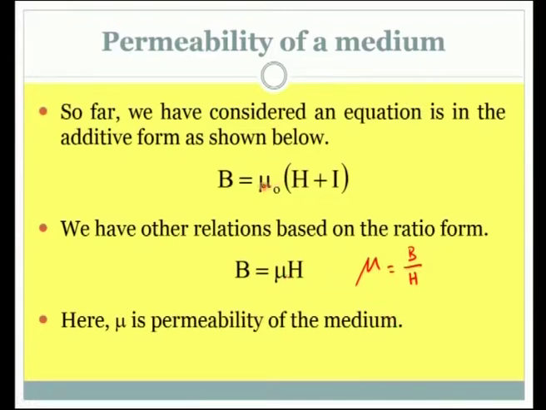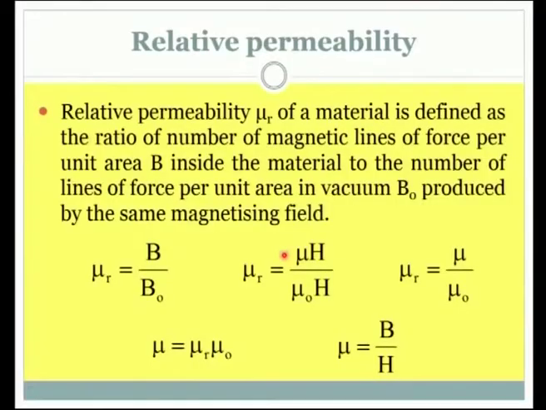Now, when we have the additive term and also the ratio terms, the two different forms, we can always introduce further quantities to find a relationship between these two forms. Thus, we will have a few more technical quantities, which is what is attempted here, called the relative permeability.